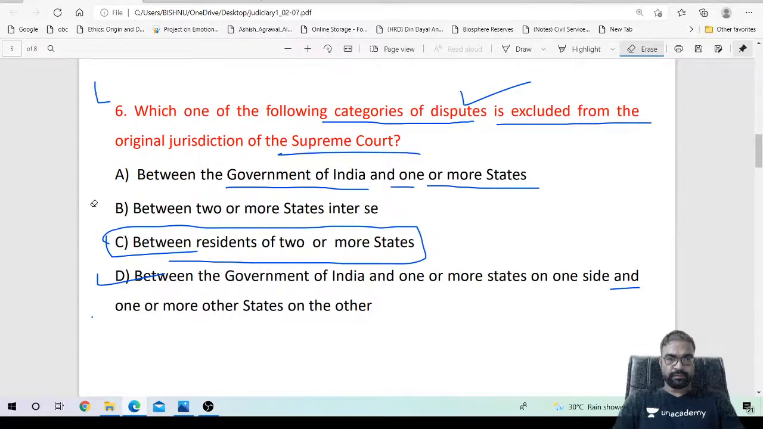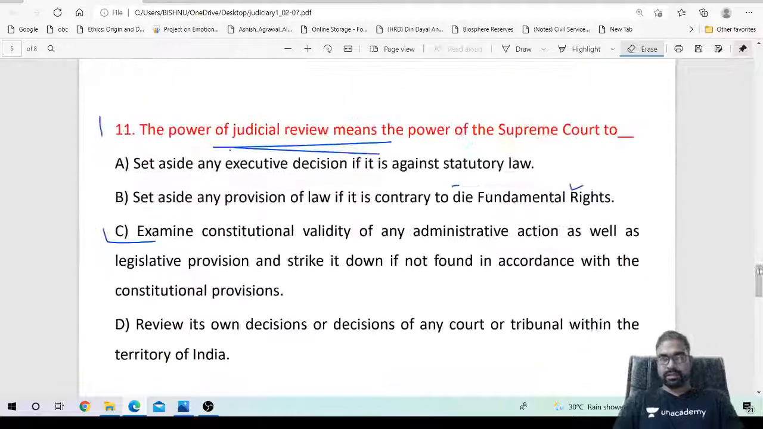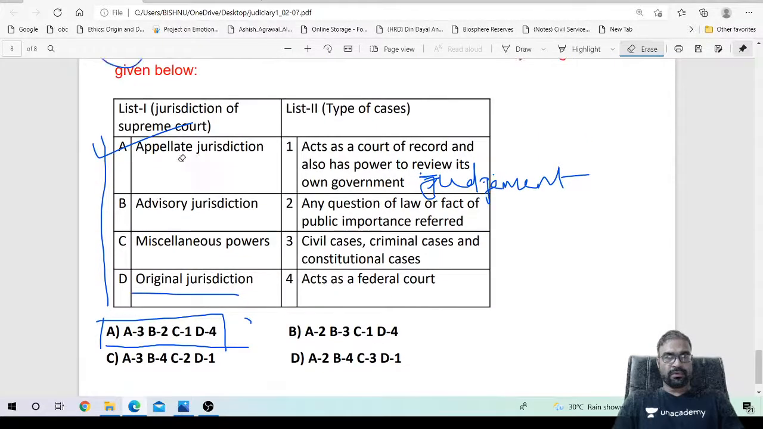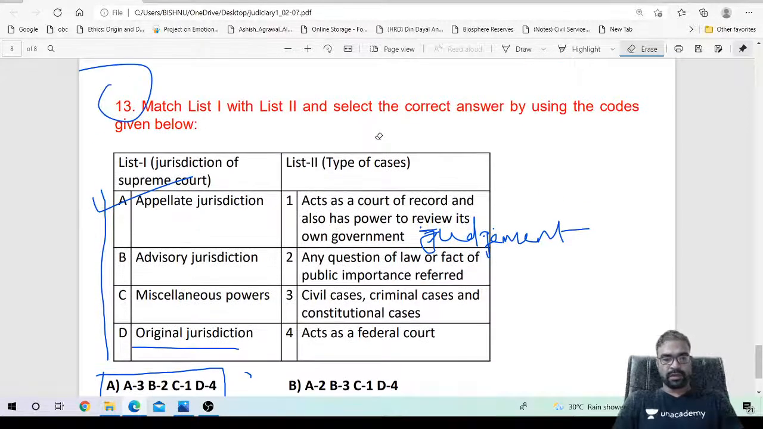These are the few questions from the judiciary part we have discussed, and it's a 20-minute session. You cannot elaborate on these topics.